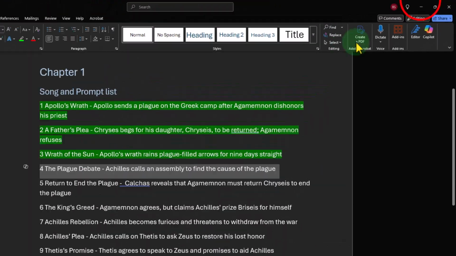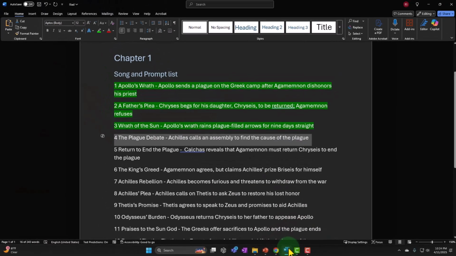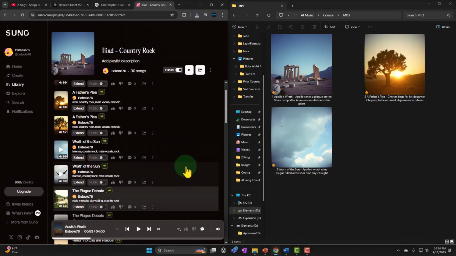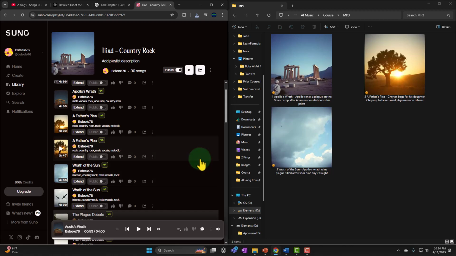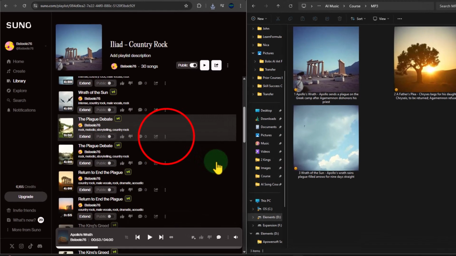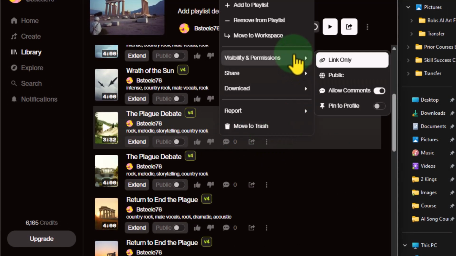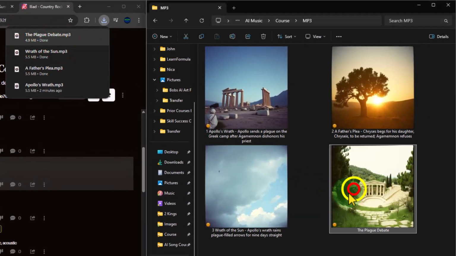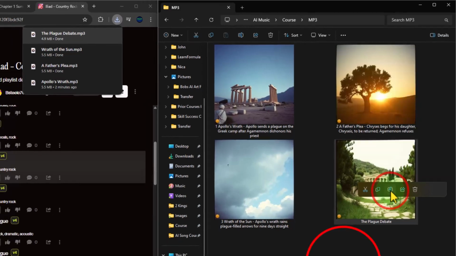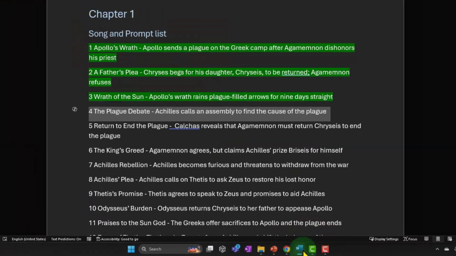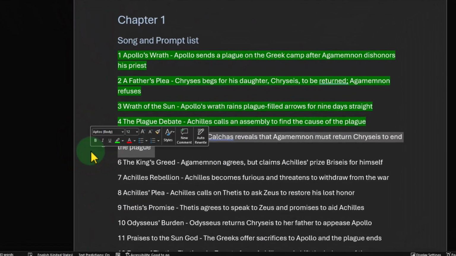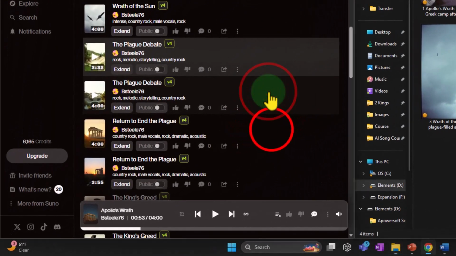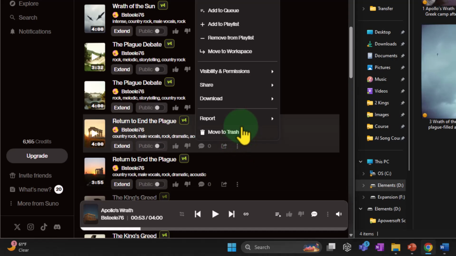And then copy the next one, number 4, which should be called the plague debate or something. The plague debate. Let's scroll down and 3 dot that one. The plague debate, MP3 it, pull it in, right click on it, rename, boom, greenify, number 5, return to the end of the plague. Okay, skip the one, return to the end, 3 dots, download it.